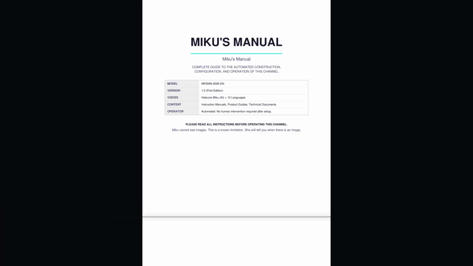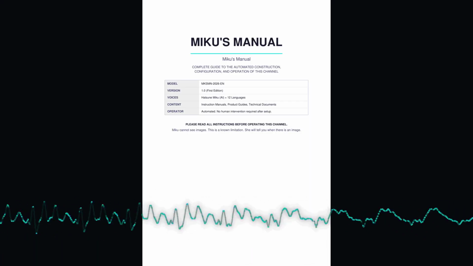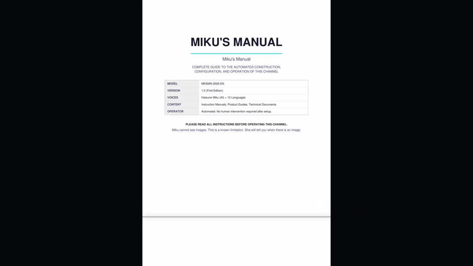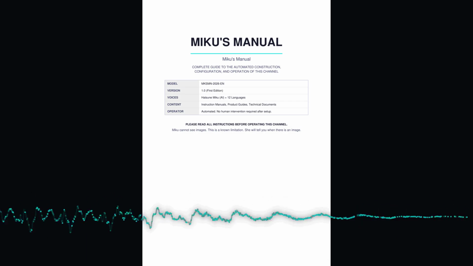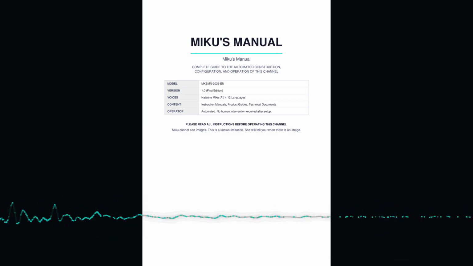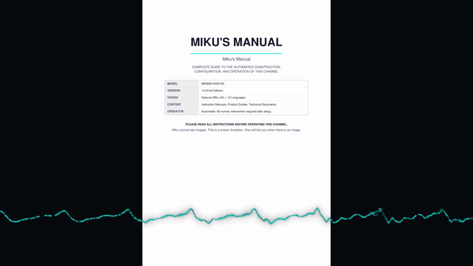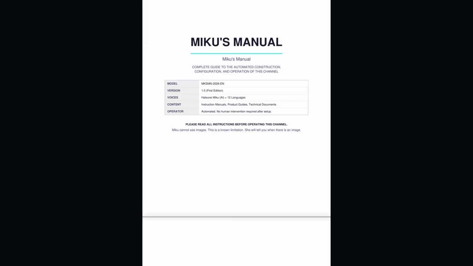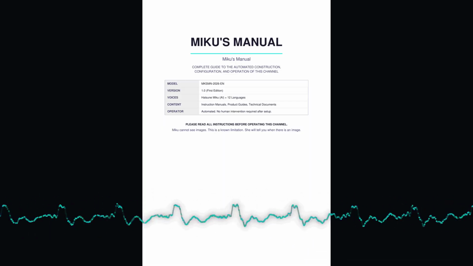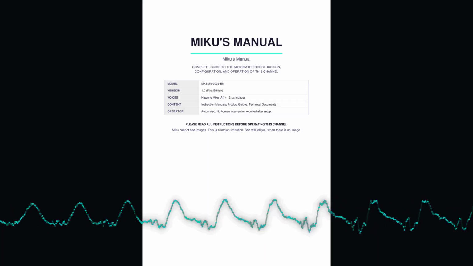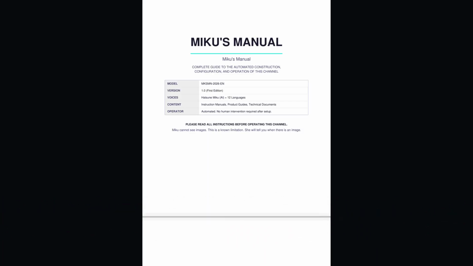Voices: Hatsune Miku, AI, times 12 languages. Content: Instruction manuals, product guides, technical documents. Operator: Automated. No human intervention required after setup. Please read all instructions before operating this channel. Miku cannot see images. This is a non-limitation. She will tell you when there is an image.